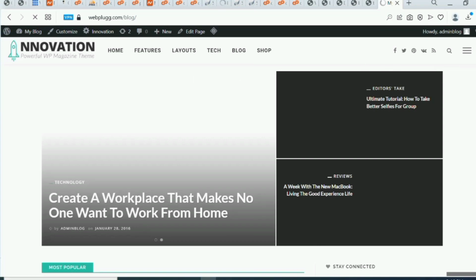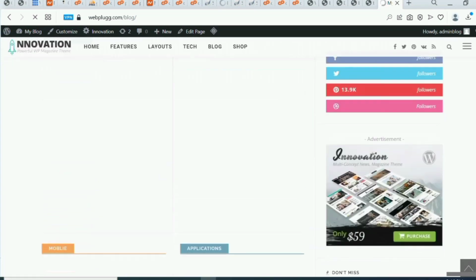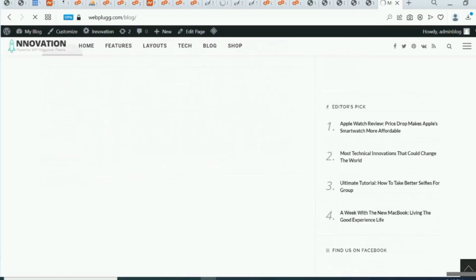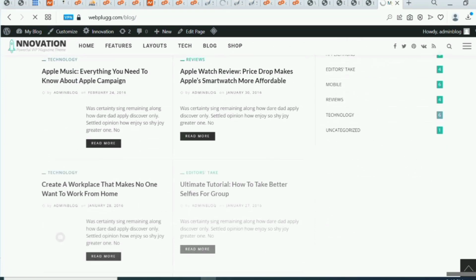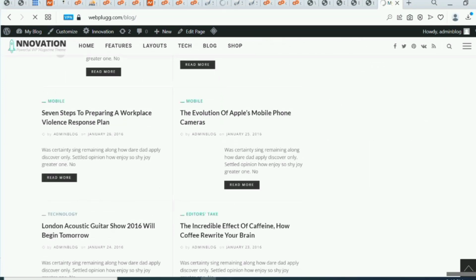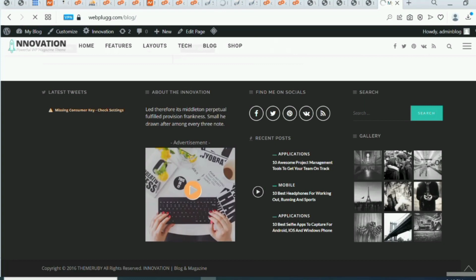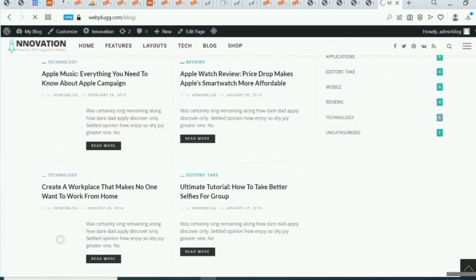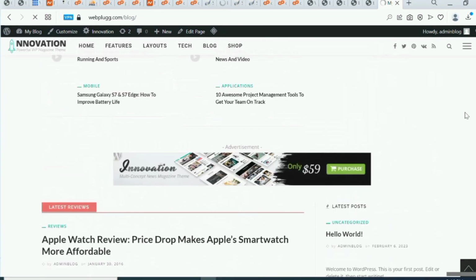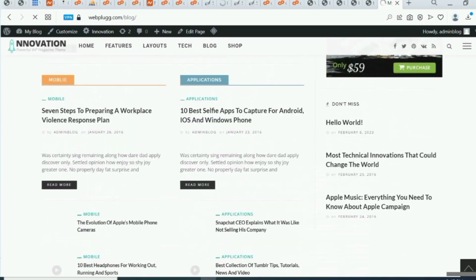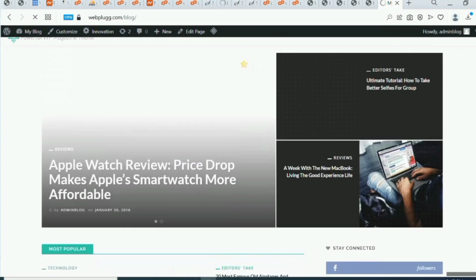Wow guys, you can see the magic on our front end. You can see that this is very beautiful. If you deliver this kind of job to your clients, the person is going to really appreciate you and won't feel bad paying you any amount of money you charge. This is a very robust theme that can enable you to build a very beautiful blog for yourself or for your clients.